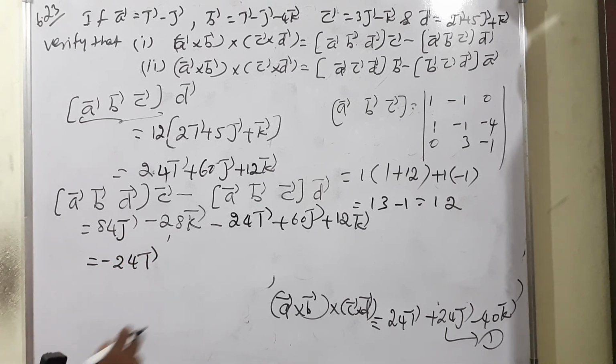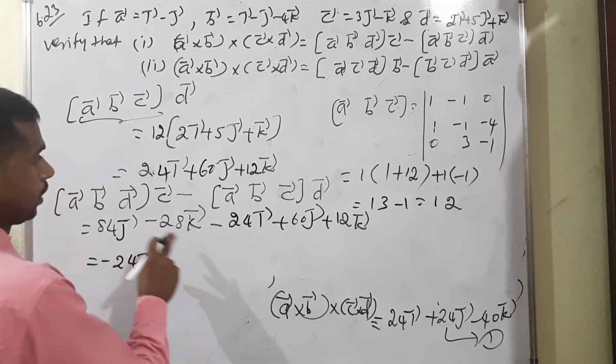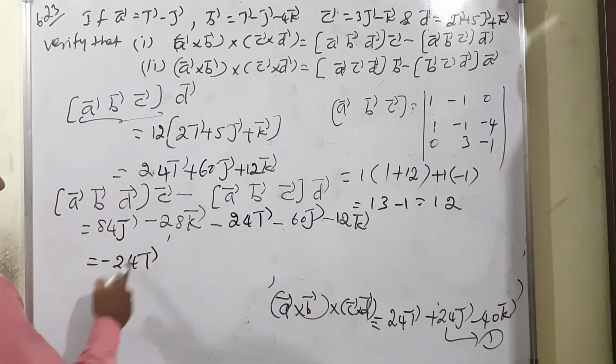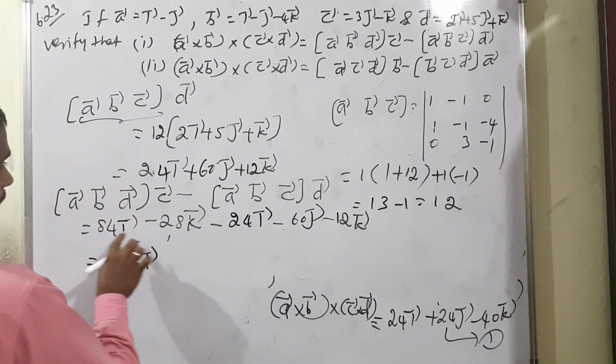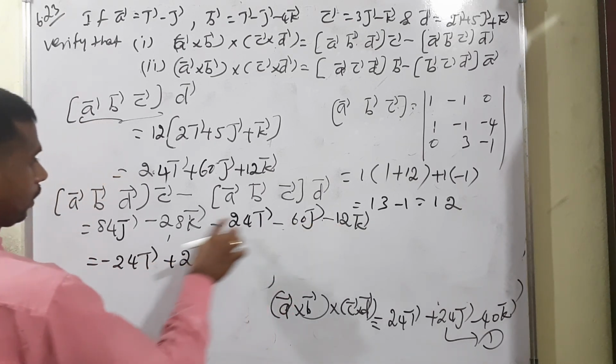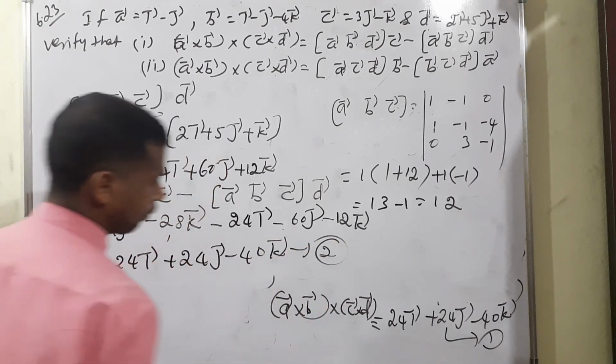The next condition, minus 60 plus 84 means positive 24j, then minus 12k minus 28 means minus 40k vector. This is condition number 2.